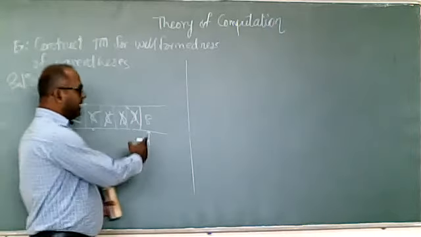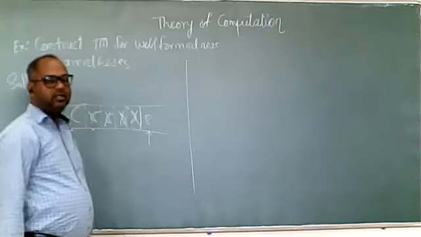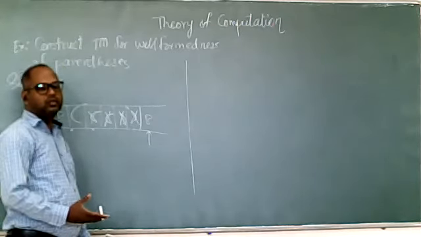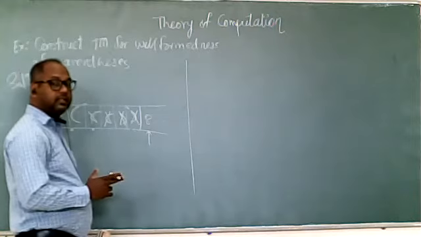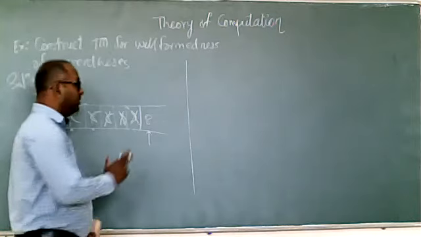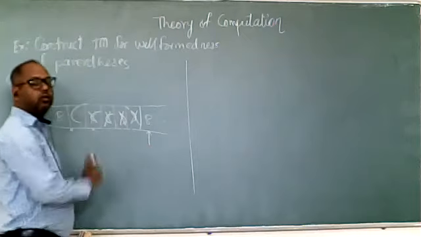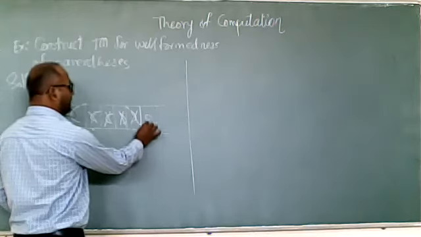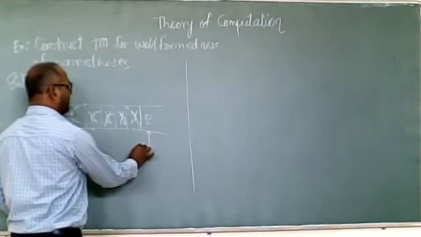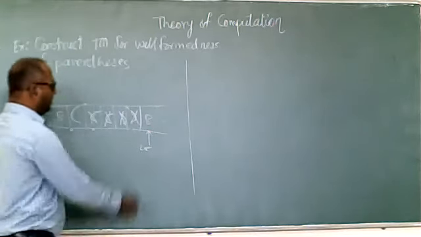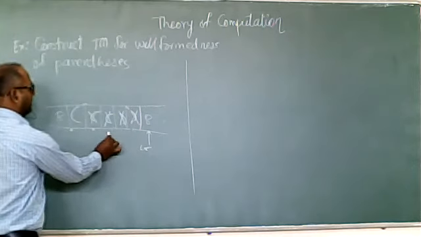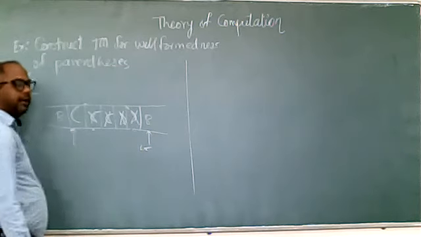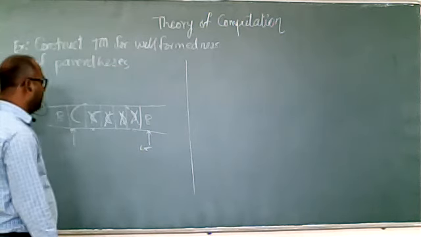So when we are getting blank on the right-hand side, it means that there is no more closing bracket. But as I said, it doesn't mean that it is a well form. We have to check again that there is not any remaining opening bracket. So we are getting blank, keep the blank as it is and change the direction towards the left. Skip X, skip X, skip X, skip X. We are finding the opening bracket.